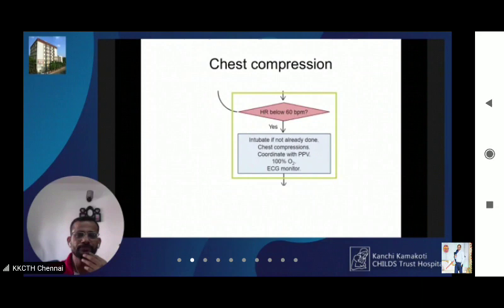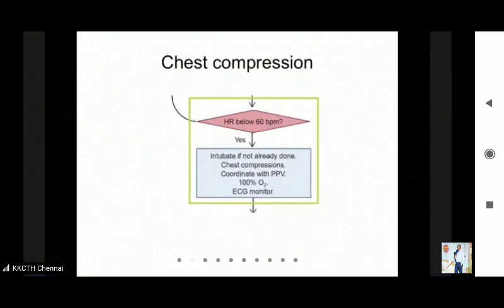Okay. Right. So let us go to chest compression. You have provided effective PPV for 30 seconds. At the end of effective PPV, if heart rate stays below 60, then you will start chest compression. When you are starting chest compression, please remember that you should intubate the baby for better coordination with PPV, and then you should change to 100% oxygen. You should preferably have an ECG monitor, and UVC catheterization may be preferred here according to the new algorithm.